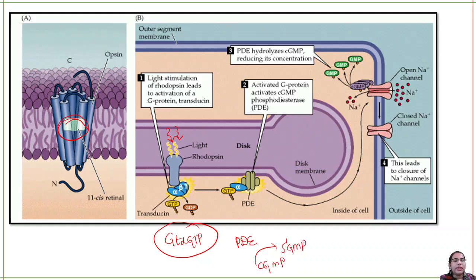Now since there is no cyclic GMP present, your sodium channels will be closed. When sodium channels are closed, it will lead to hyperpolarization. Hyperpolarization means the membrane potential is negative in nature. So what happens because of this? Neurotransmitters will not be released, because neurotransmitters are required when you want to see in the dark. But when light is present, neurotransmitters are not required.